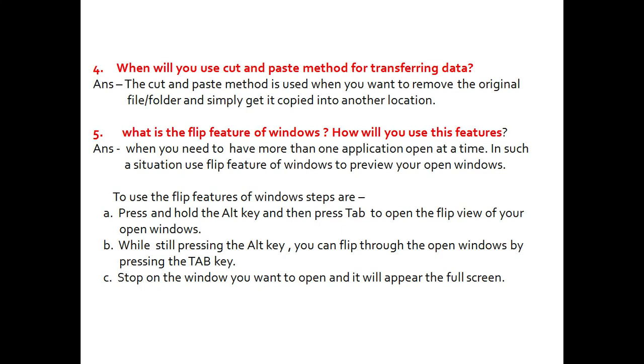And how to use it? Press and hold the Alt key and then press Tab to open the flip view of your open windows. While still pressing the Alt key, you can flip through the open windows by pressing the Tab key. Stop on the window you want to open and it will appear on the full screen.